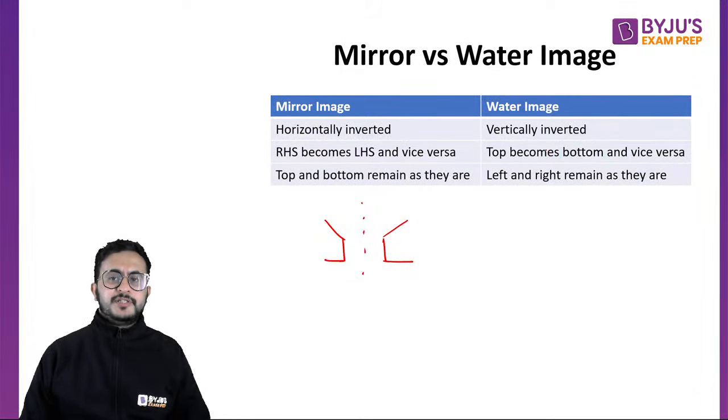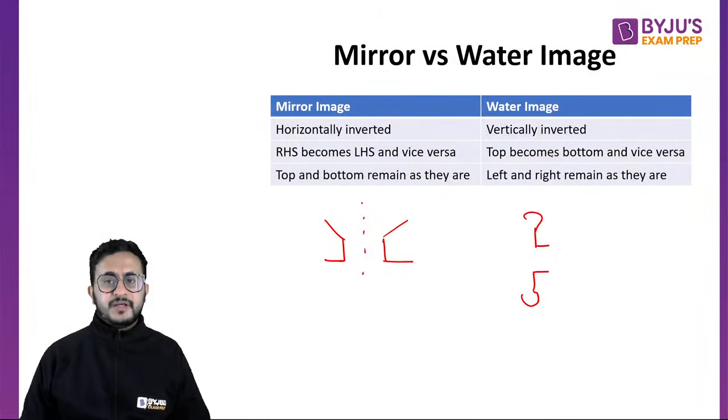Water image, what happens is top becomes bottom and bottom becomes top. Let us say this is the image. So what will happen? What is on the top? This curve is on the top, so this curve will be in the bottom. This straight line was on the bottom, so this will come to the top.